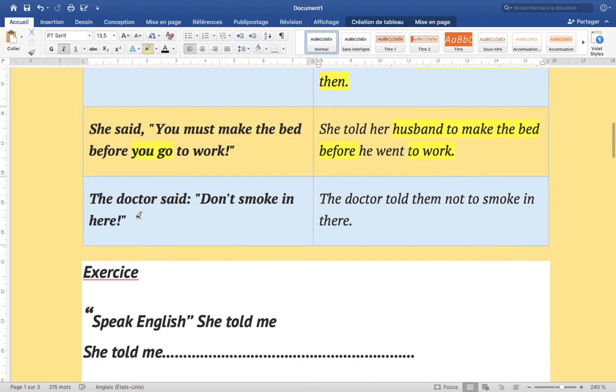The next example: the doctor said, "Don't smoke in here." This is an order. So the doctor told them not to smoke in there. Try to focus on the changes that we covered yesterday: here becomes there, etc. "Don't smoke here." The doctor told them not to smoke in there. I think it's so easy.